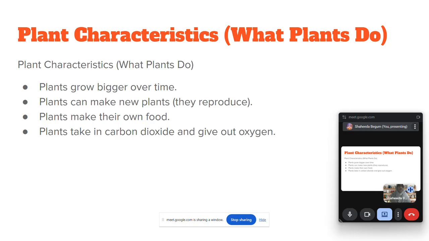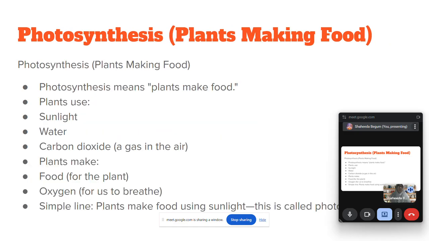They give food for us. They make their own food by the process of photosynthesis. They give out oxygen for us, the fresh air they give us. These are the characteristics of plants.